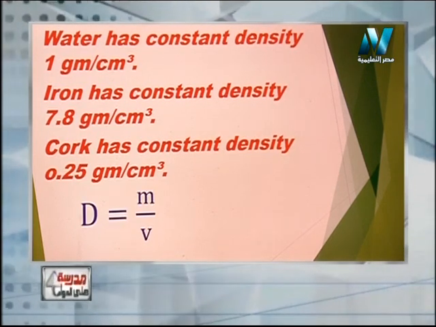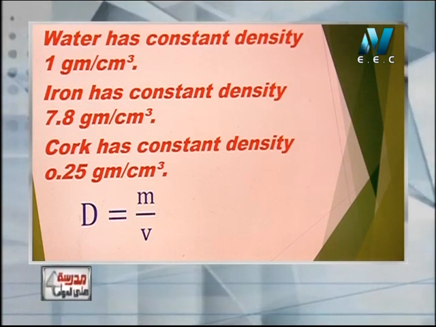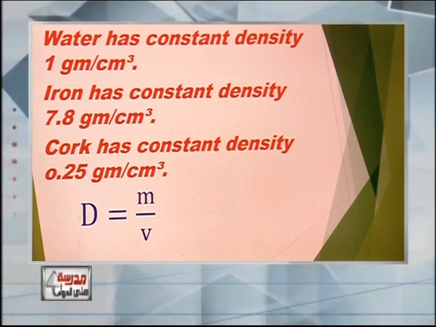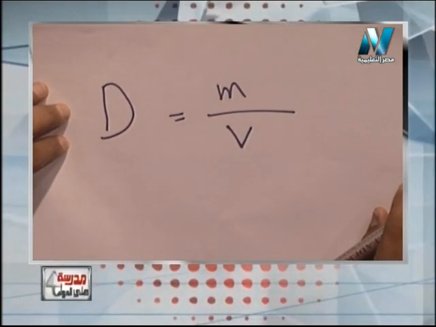Now, what is density? Density equals mass over volume. Now, let's learn one important thing. Density equals what? Mass over volume. Okay?